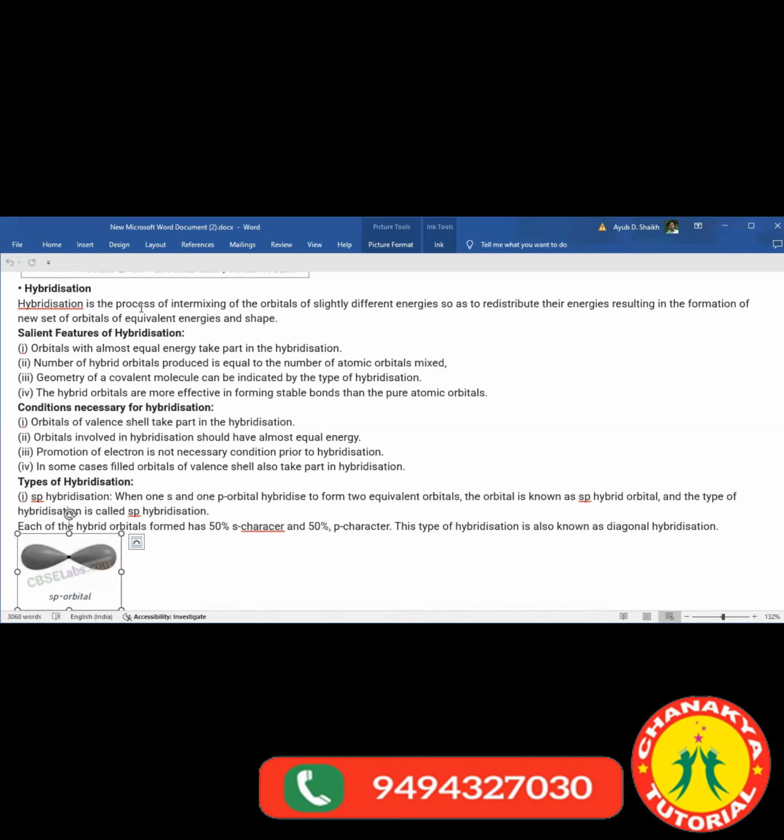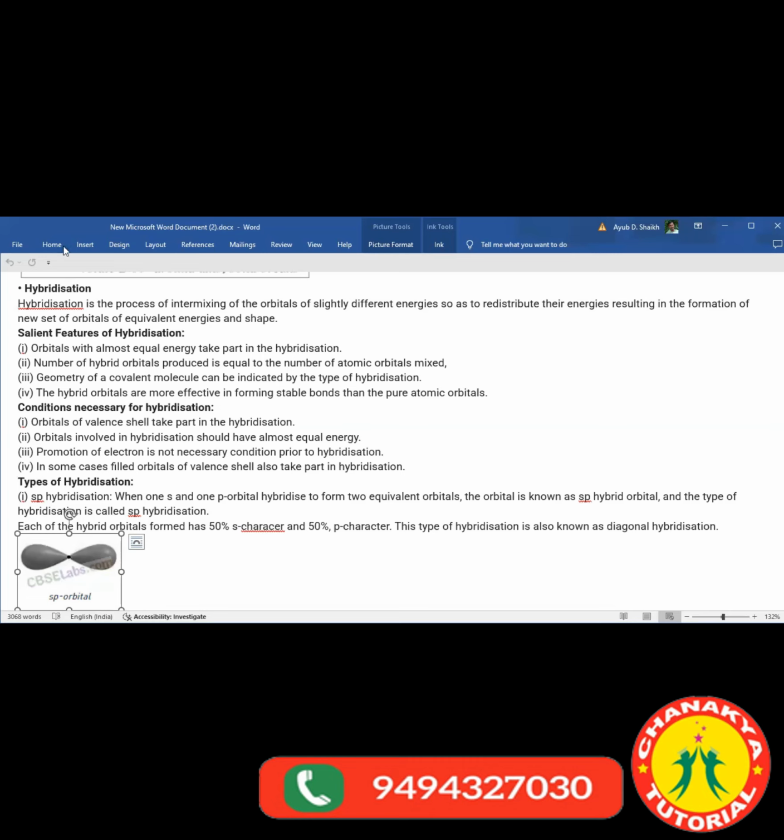Now that hybridization is quite different, and the hybridization which we are going to talk about in chemistry is completely different. But somewhat it is similar, meaning there is also mixing of something, and here also we are going to mix the orbitals with each other. In hybridization, we are going to mix the orbitals of an atom in a molecule.